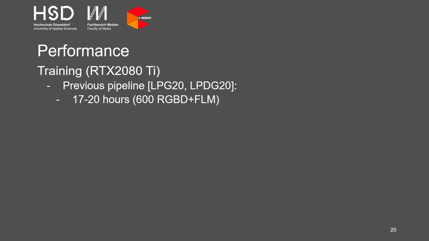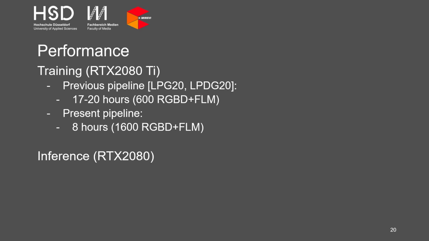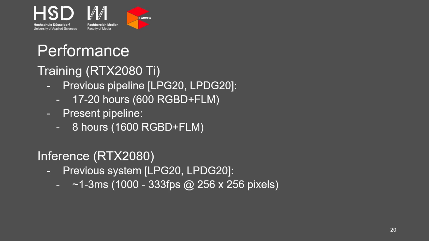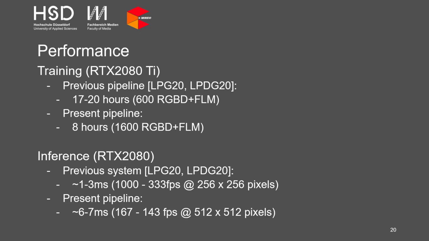Our previous system took about 17 to 20 hours for training on a dataset with only 600 RGBD images with corresponding FLMs on an NVIDIA RTX 2080 Ti. The new pipeline needs only 8 hours on this graphics card with a dataset of 1600 images and FLMs. Inference on an RTX 2080 with the previous system took around 1 to 3 milliseconds. The new pipeline takes about 6 to 7 milliseconds with a 4 times higher resolution.